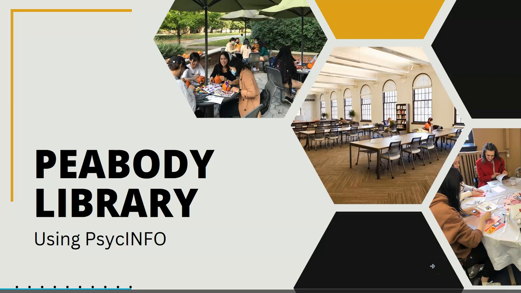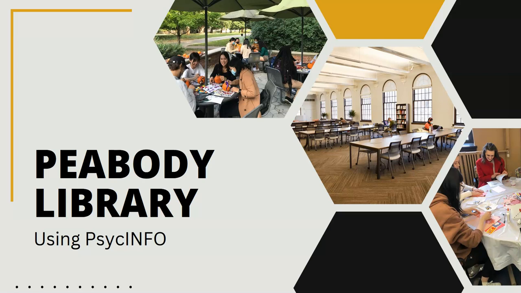This will be a brief introduction to the PsycINFO research database. PsycINFO was created and is maintained by the American Psychological Association, or APA. It is a collection of records of mainly journal articles related to psychology. These articles are from top journals selected for inclusion by PsycINFO. It also includes many psychology-related dissertations.